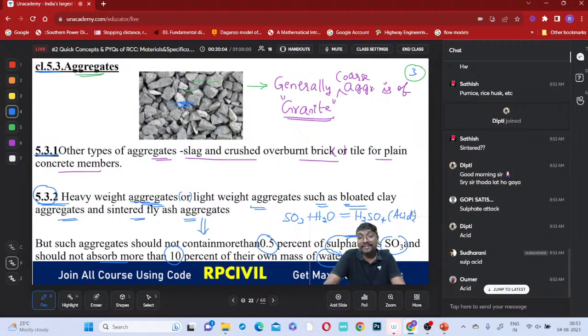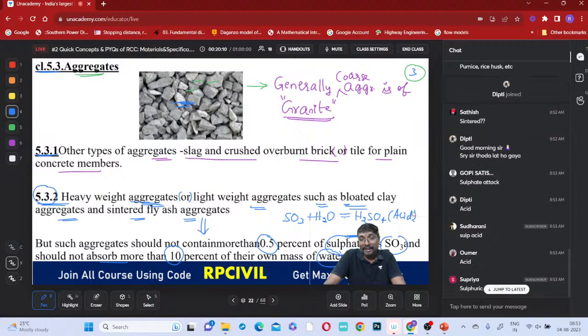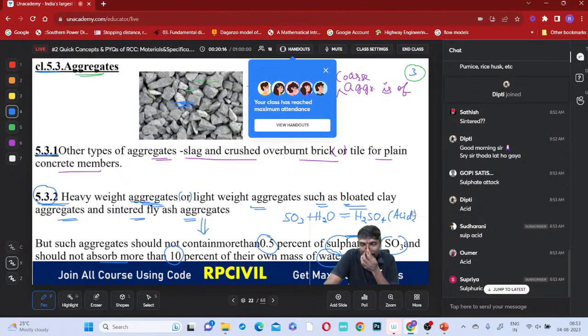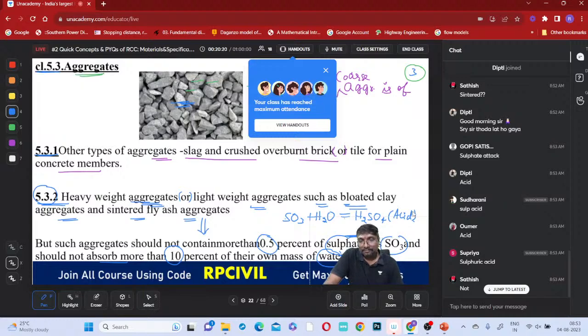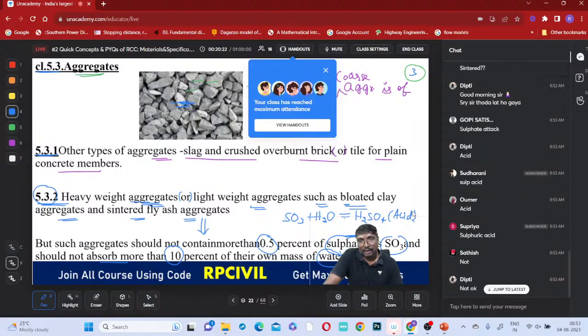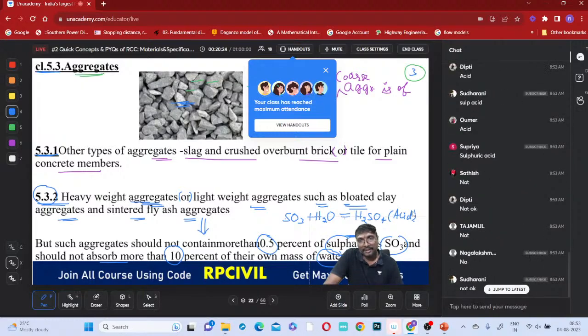Whenever that sulfuric acid is present in it, is it okay or not? It is not acceptable, you can say.